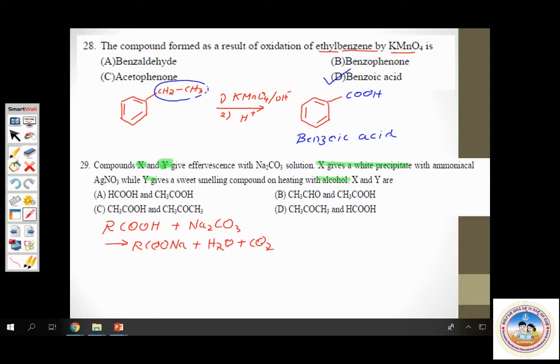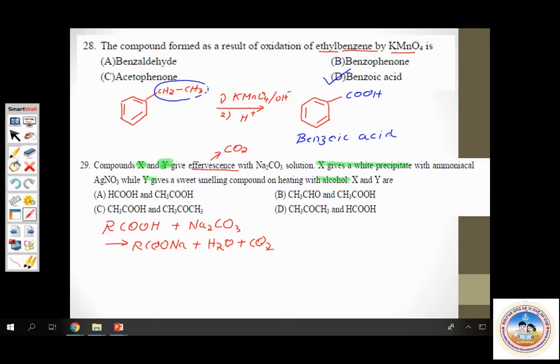So this is a reaction typical of acid. If compounds X and Y give effervescence, this effervescence is nothing but liberated carbon dioxide with sodium carbonate, then X and Y both are acids. Now let's look at the next clue.